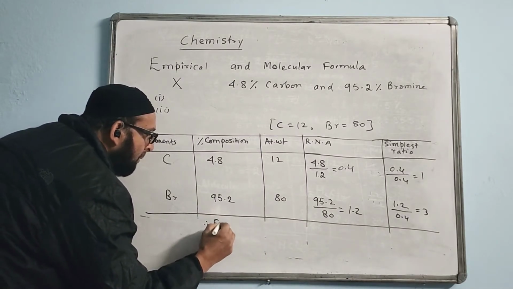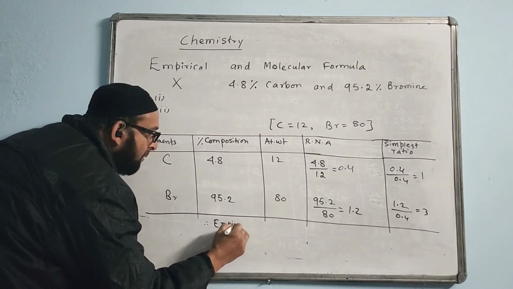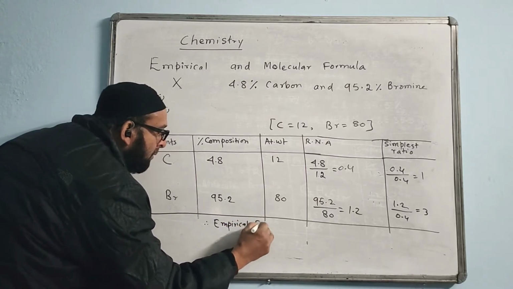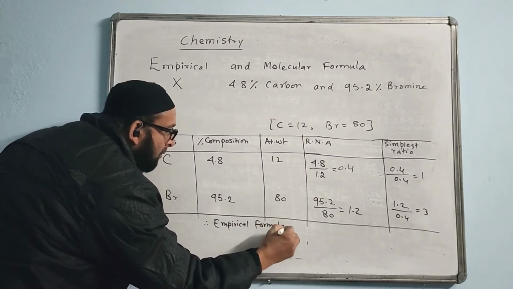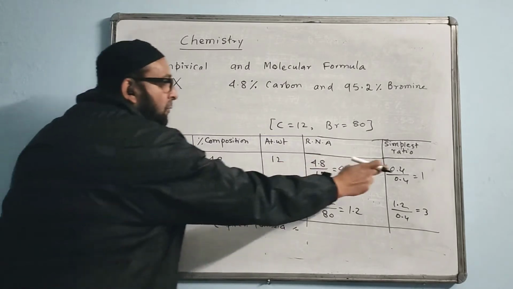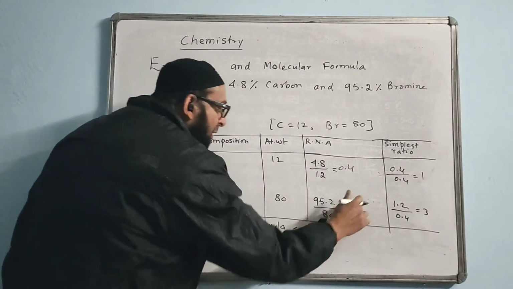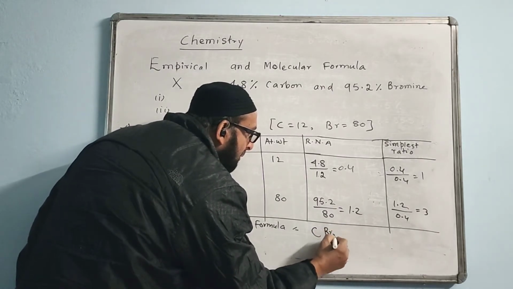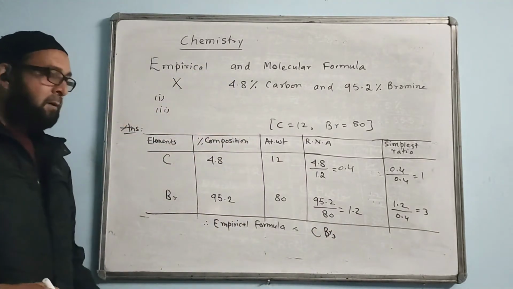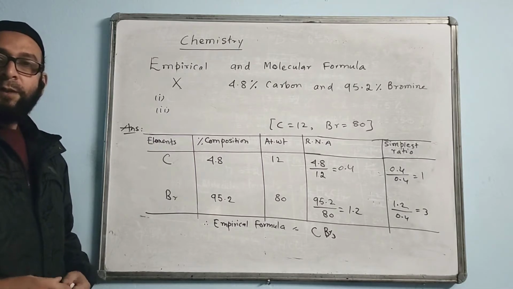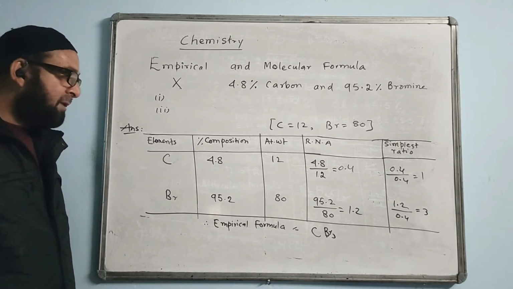Therefore, empirical formula equal to C1. So I write C only. Br3. So I write CBr3. CBr3. This is the empirical formula.